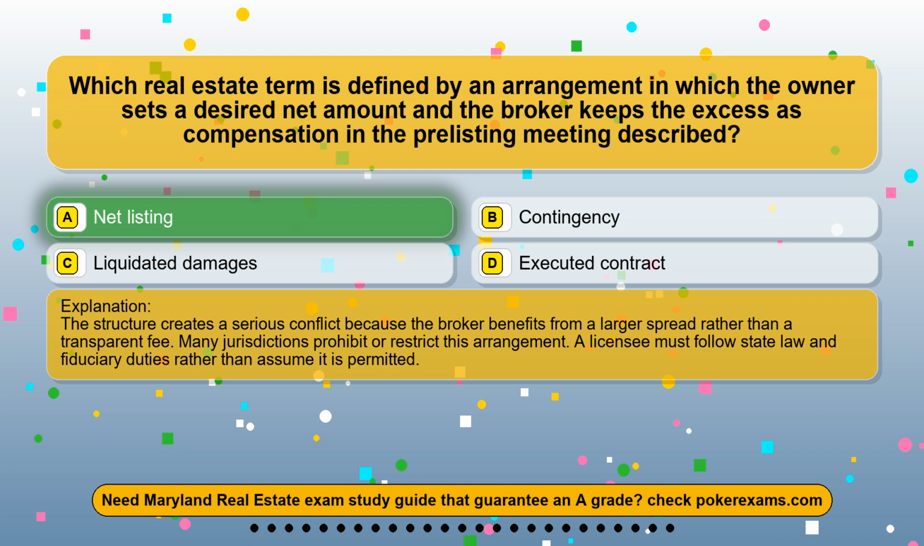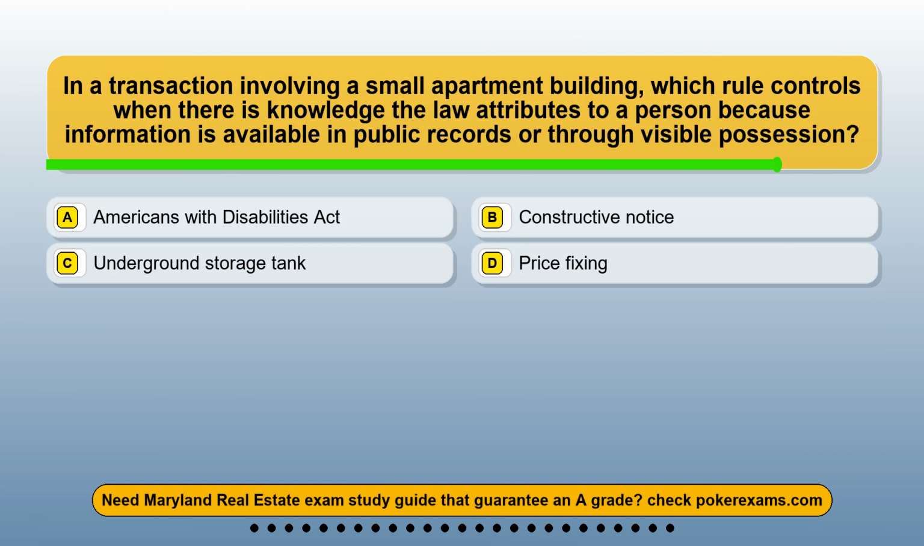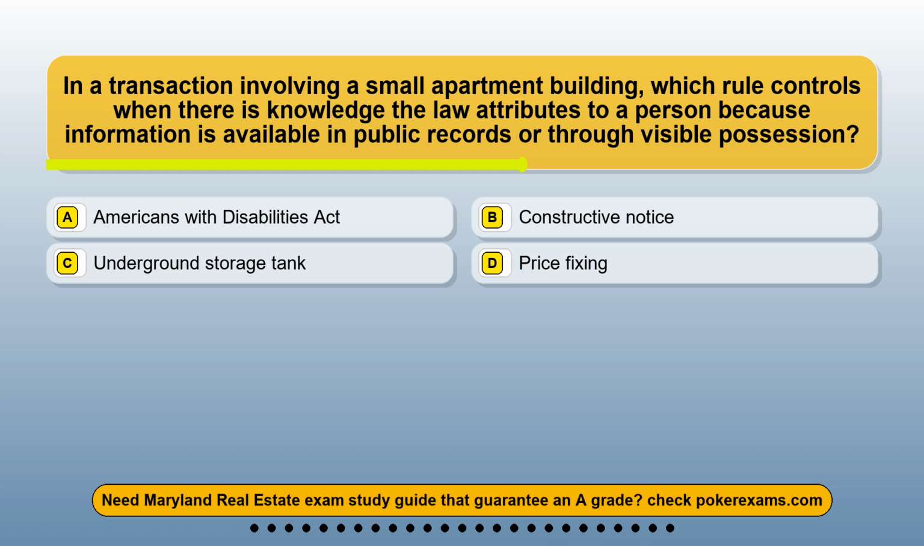Question 23. In a transaction involving a small apartment building, which rule controls when there is knowledge the law attributes to a person because information is available in public records or through visible possession? Option A, Americans with Disabilities Act. Option B, constructive notice. Option C, underground storage tank. Option D, price fixing.